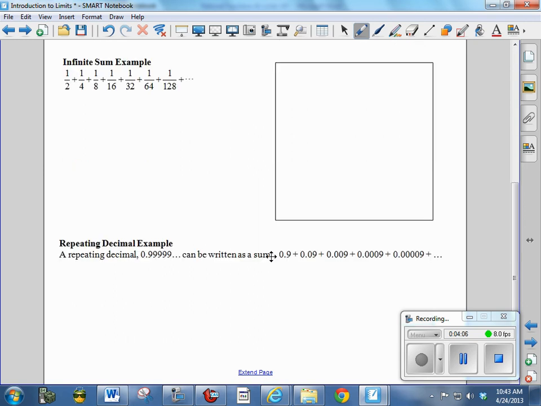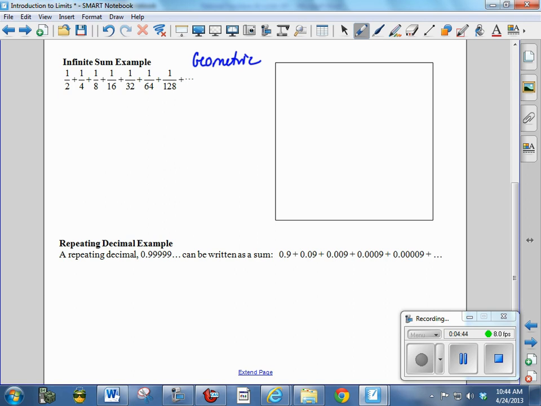And this is something that hopefully you have seen before, but I'm going to just talk about it again. Let's say we add up a series of fractions: 1/2 plus 1/4 plus 1/8 plus 1/16 plus 1/32, and so forth. You'll notice that these are getting half as big each time. So we're multiplying each time by 1/2 to get to the next one. And you should recognize that as a geometric sequence. This is a geometric sequence, or a geometric series we call when we add them together. And let's just use this square here as an example of what this sequence represents.